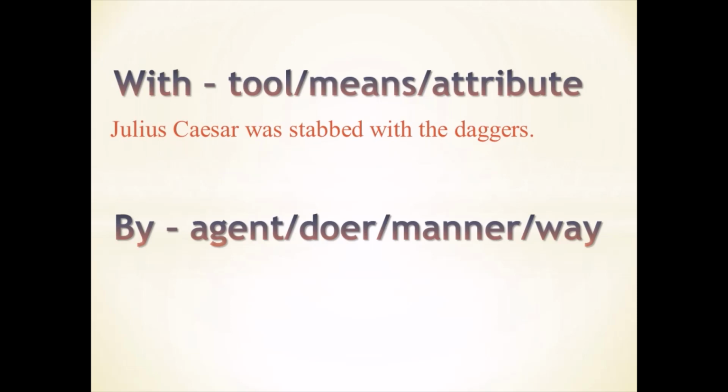Here is another set of confusing prepositions. With and by mean quite similar. But with is used with the tool or means or weapon or some instrument using which some work is done. Julius Caesar was stabbed with the daggers. Daggers are knives with which Julius Caesar was killed.